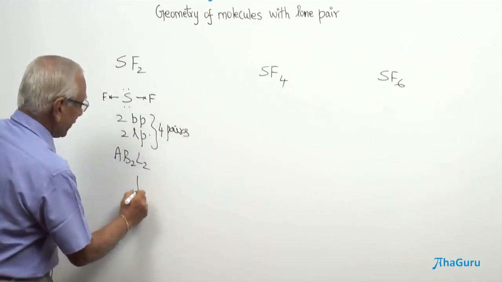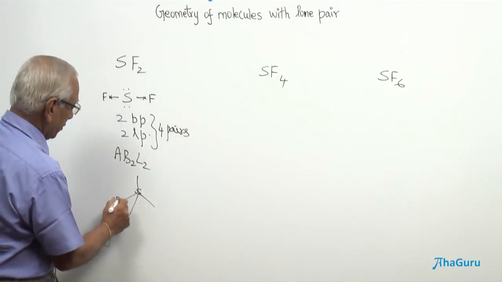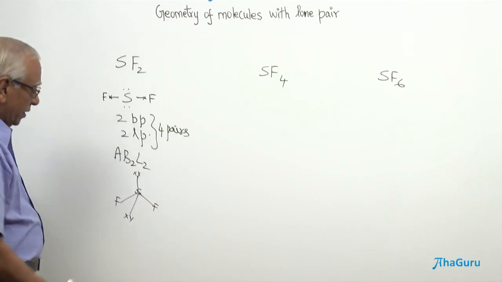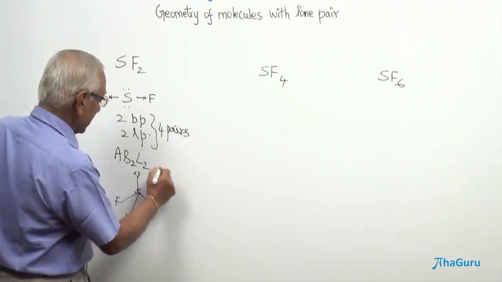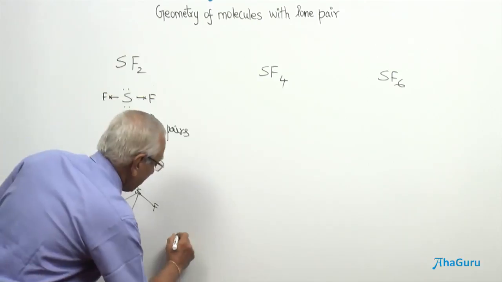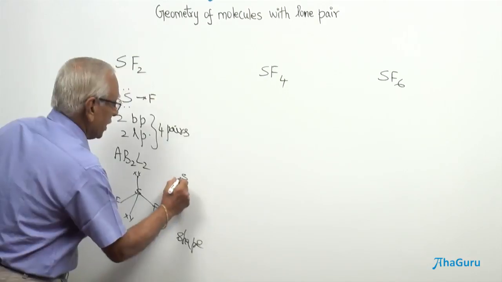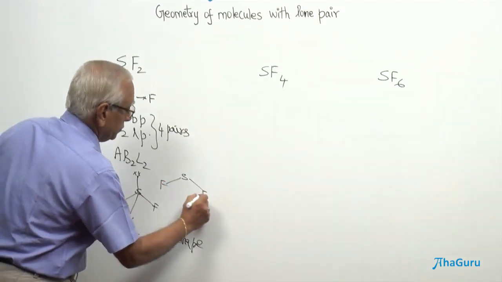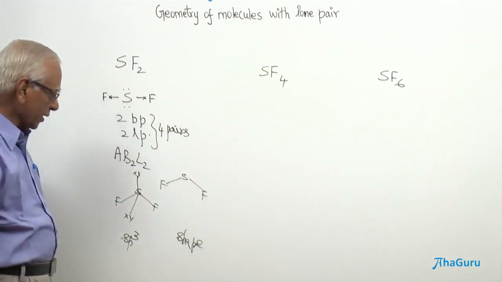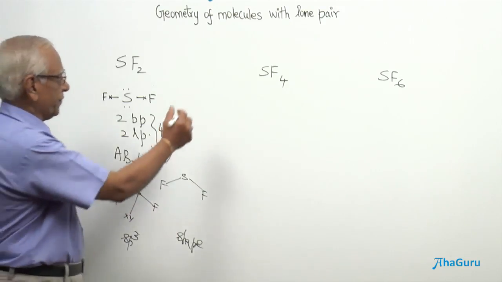As usual, with 4 pairs of an electron, it should be tetrahedral hybridization: sulfur, fluorine, fluorine, and the lone pair here. Therefore, hybridization is going to be sp3, but the shape is going to be a non-linear molecule. As explained in the case of water, the bond angle is going to be less than 109.5 because of the lone pair repulsion.